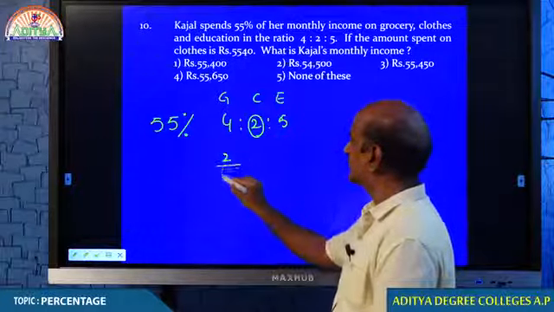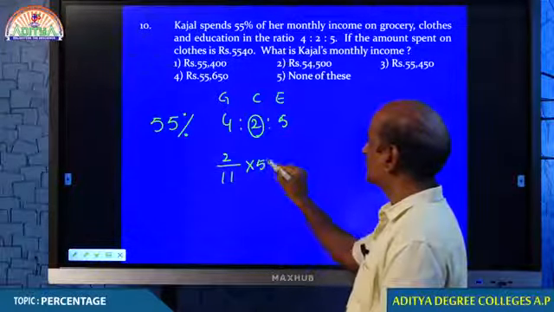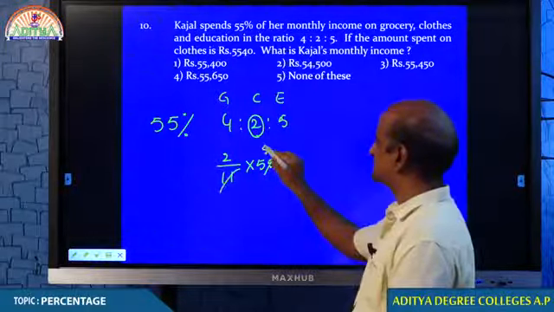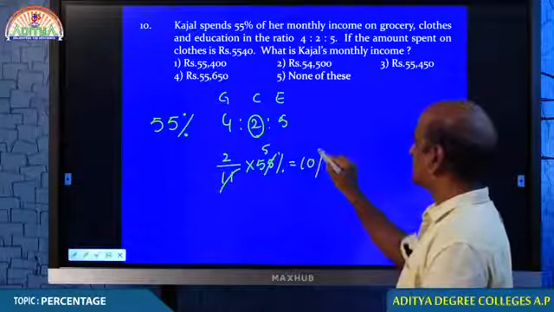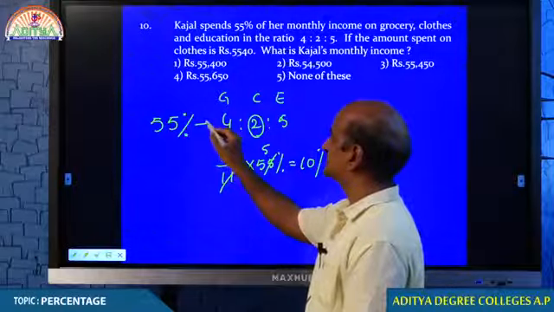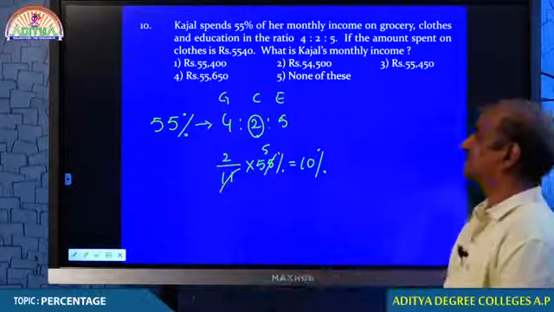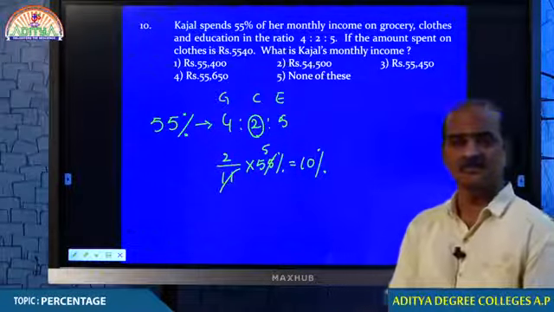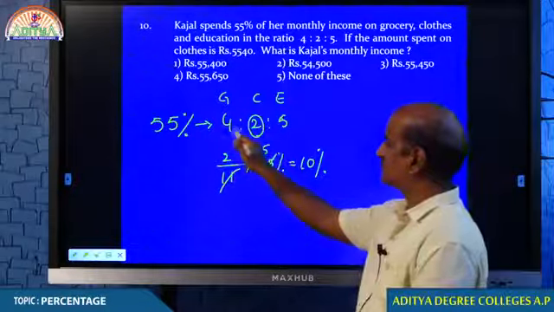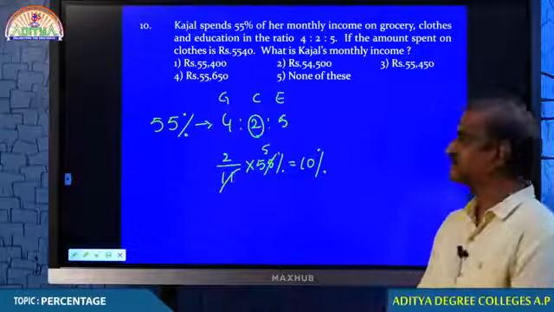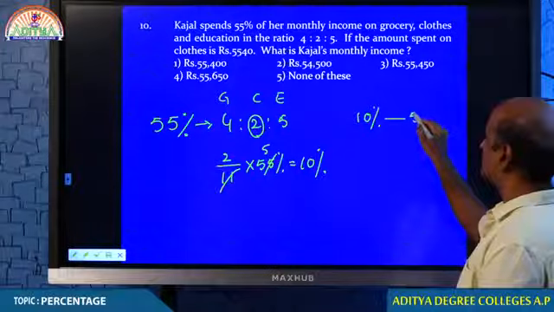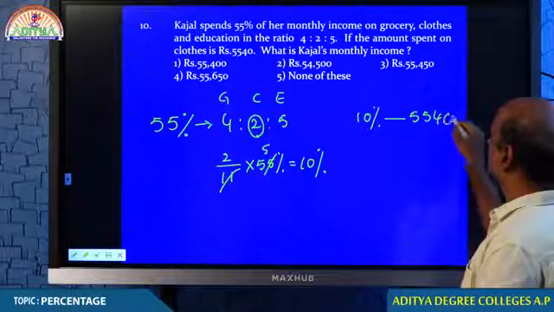Obviously 2 out of 11 into 55%. Do you understand what I mean, my dear students? This cancels for 5 times. Therefore, 10%. Do you understand what I did? 55% is divided into 3 parts in the ratio of 4:2:5. So, clothes are 2 parts out of 11, since 4 plus 2 plus 5 is 11, that is 10%. So, this 10% of the amount is equal to 5,540.